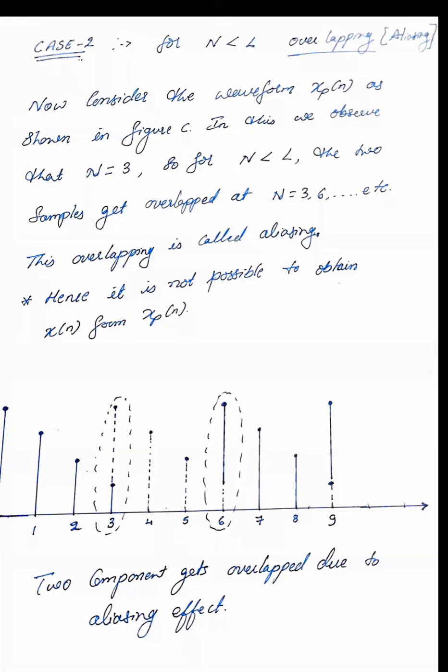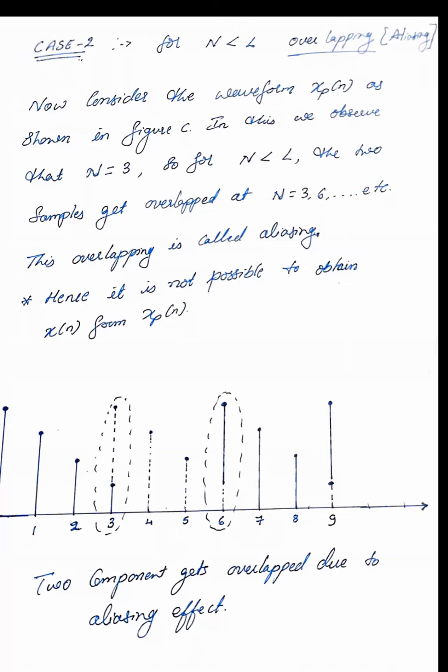Here, oversampling means the value of capital N should always be equal to or greater than capital L. But generally, the rule of definition says that the sampling frequency should be twice the modulating frequency. If it is less than twice the modulating frequency, overlapping happens. Greater than twice the frequency, oversampling happens. So when it is oversampling, we can easily recover it.